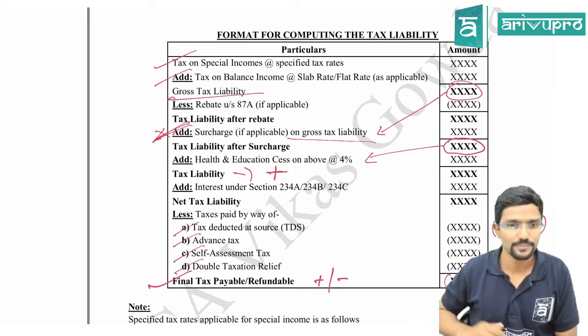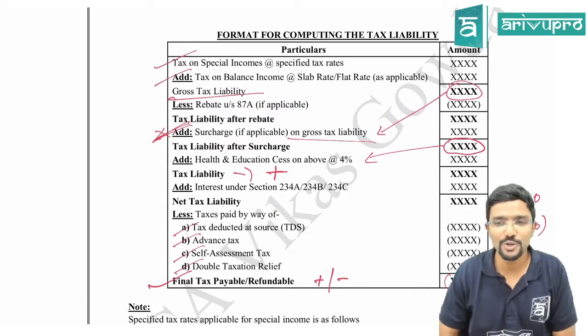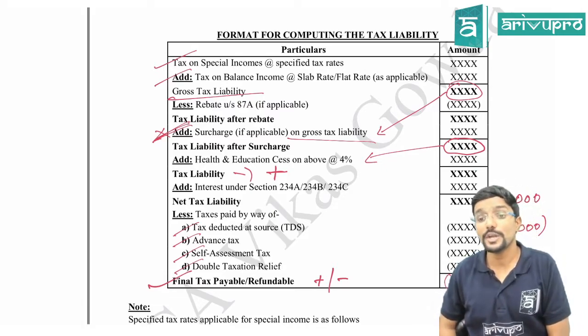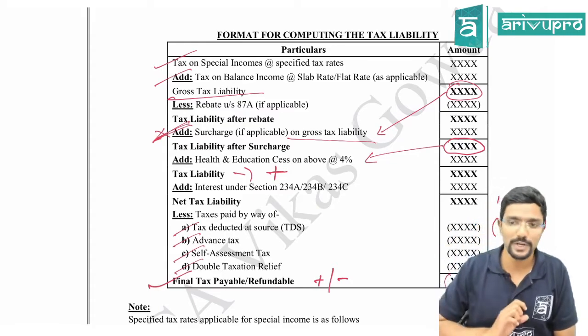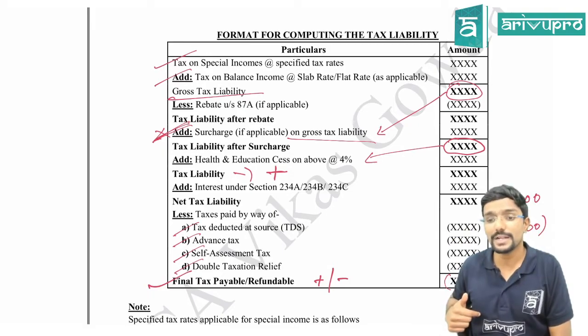Chalo. Thomas. Sir, in our last problem, is paying cess necessary on gross tax? No. Because final tax was zero. Agree? So, if rebate is applicable, that is also important. If rebate is applicable, after rebate you calculate your health and education cess.